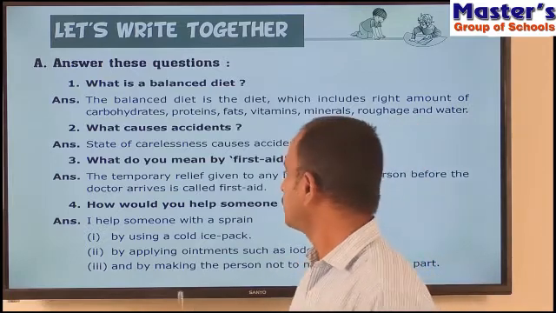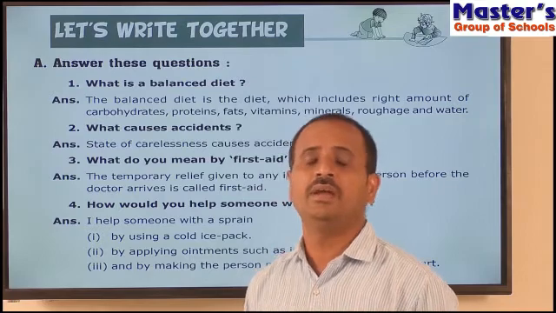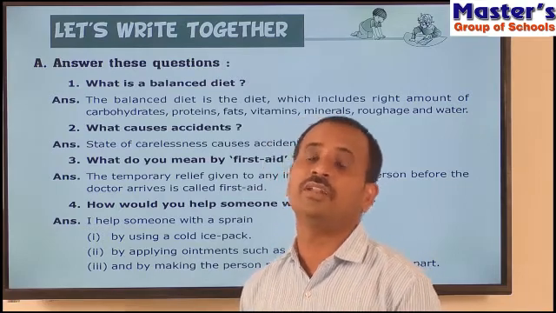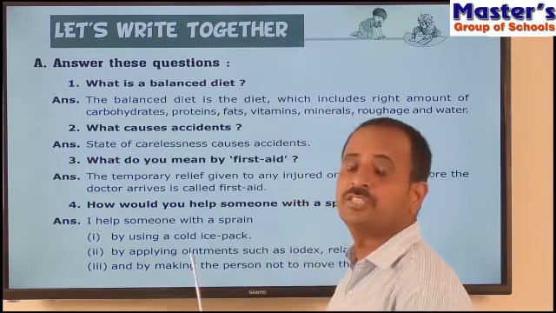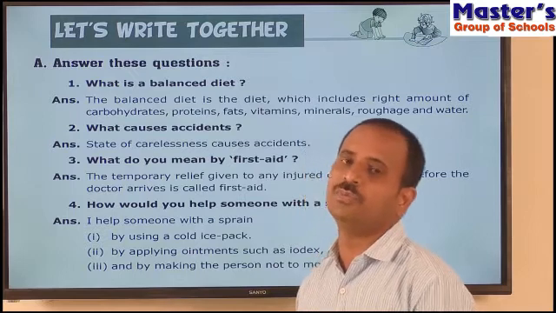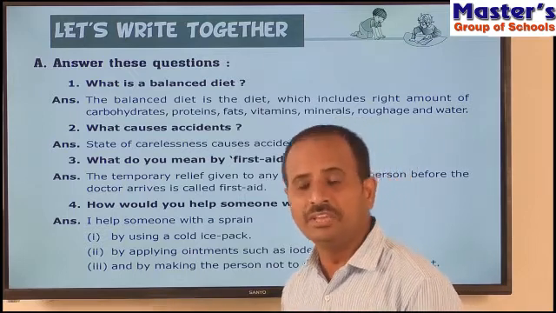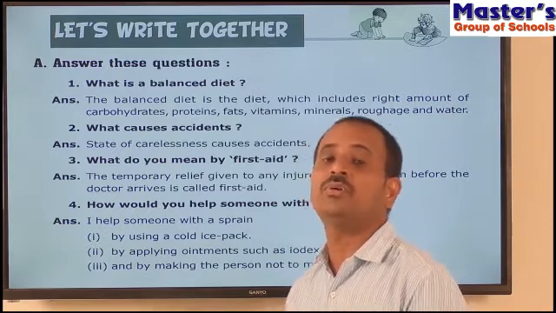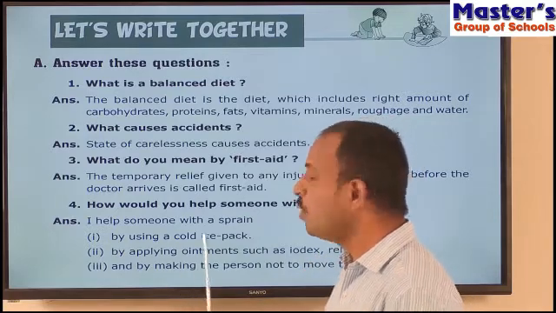Generally sprains take place while you are playing, if you skid or if you place your foot on rocks. Sprains take place mainly at the joints of the bones, and they cause a lot of pain, and we cannot walk or move the part which gets sprained. That's why first use a cold ice pack.